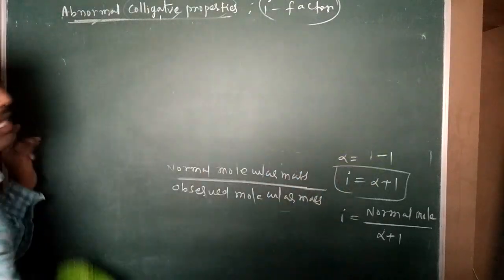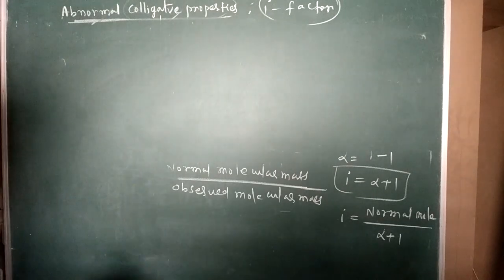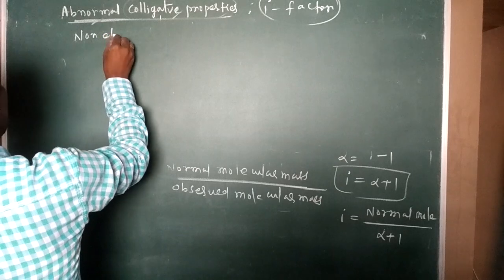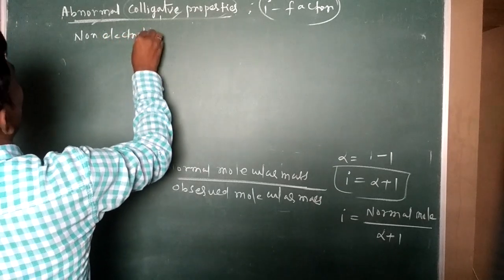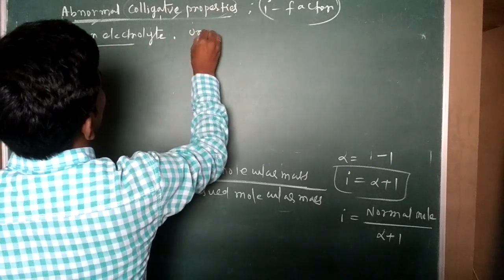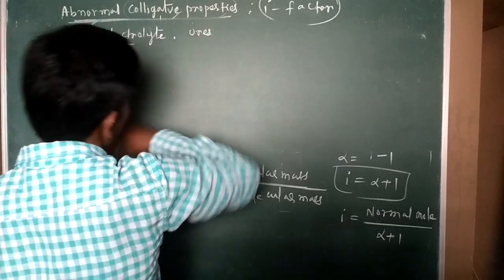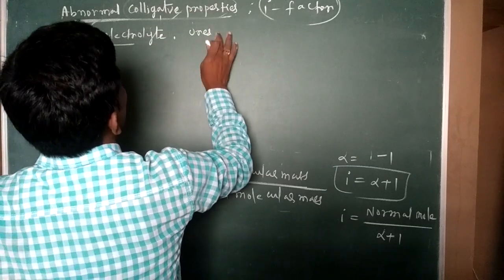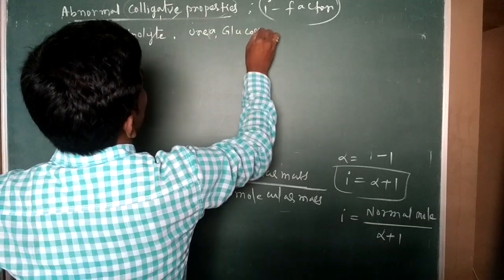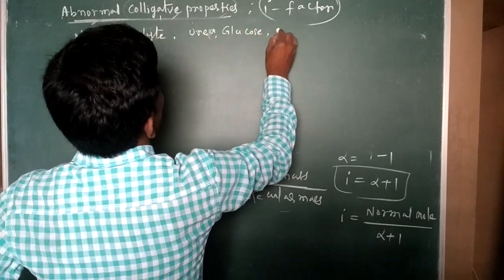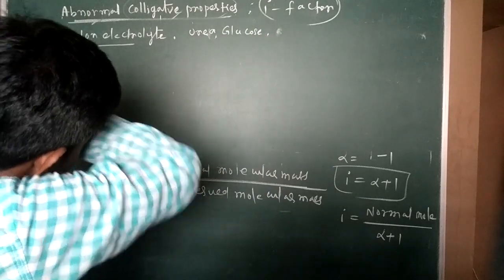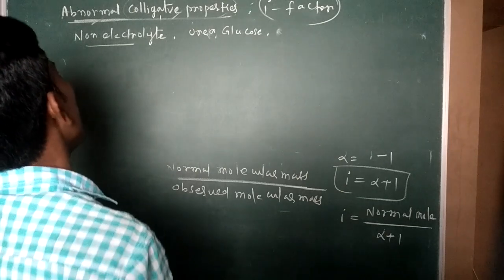Now I'm taking the example of non-electrolytes, like urea and glucose, any non-ionizable.